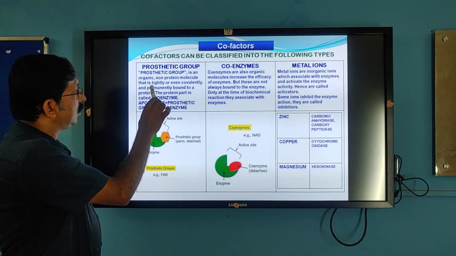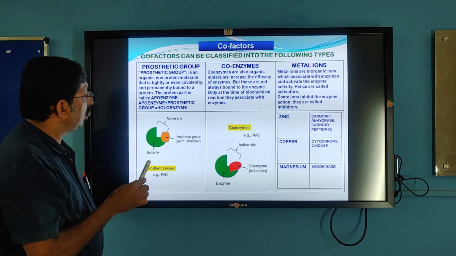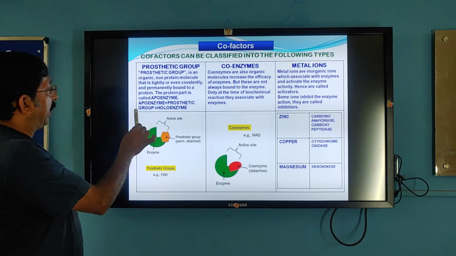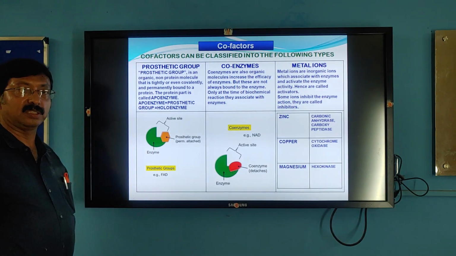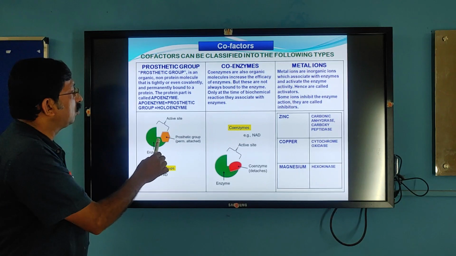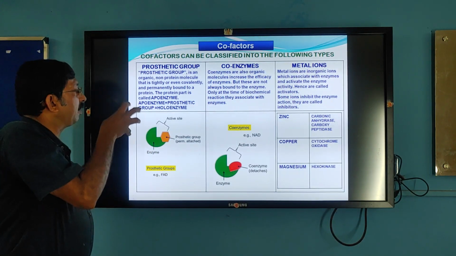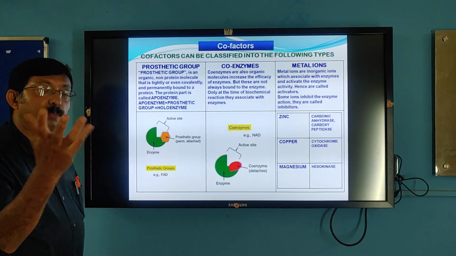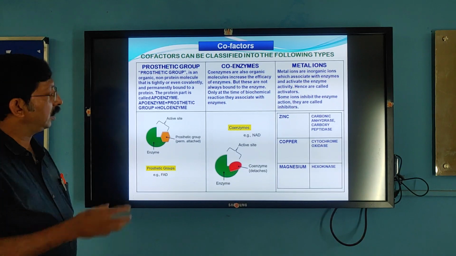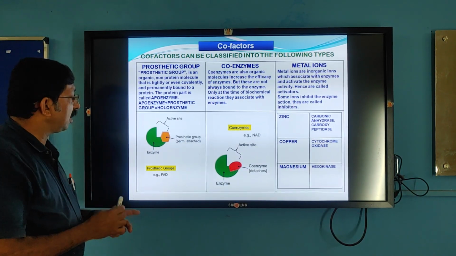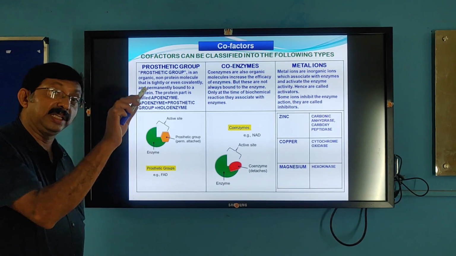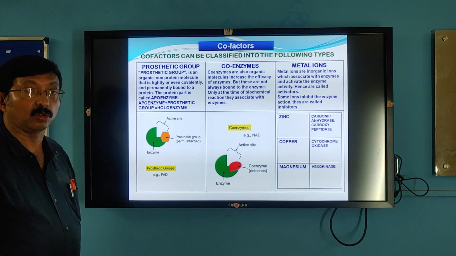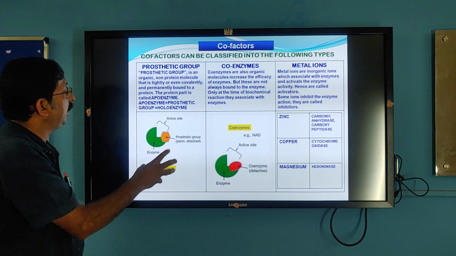Prosthetic groups are the non-protein part. They are always bound to the protein part of the enzyme. The protein part of the enzyme is called the apoenzyme. The prosthetic group is always covalently, permanently, irreversibly bound to the protein part. Without this, the protein part will not work. So this is called a prosthetic group. Examples: FAD for succinate dehydrogenase, heme for cytochrome oxidase.